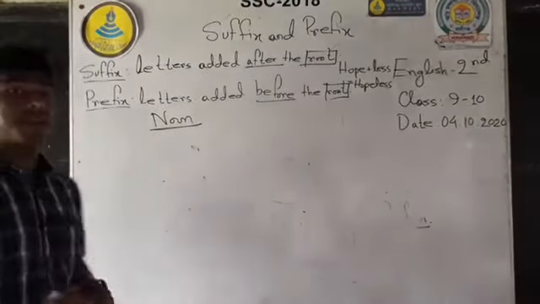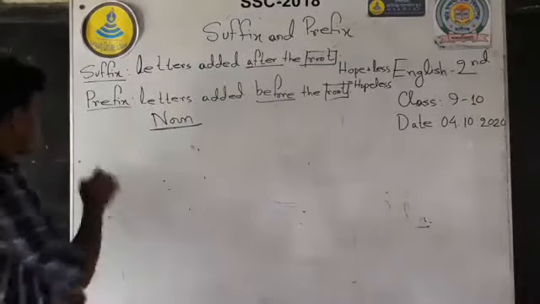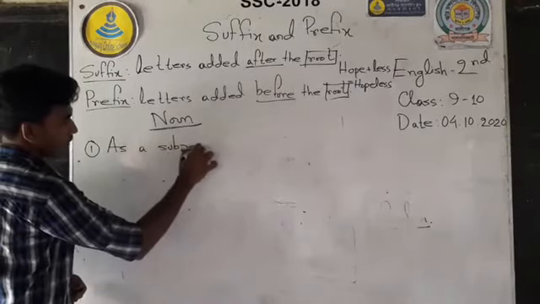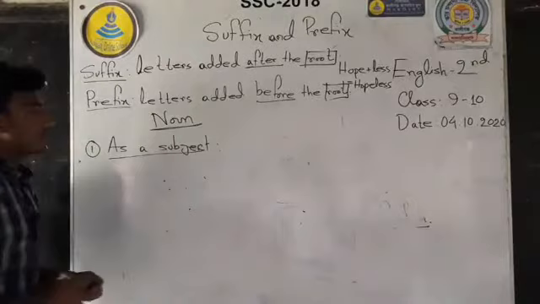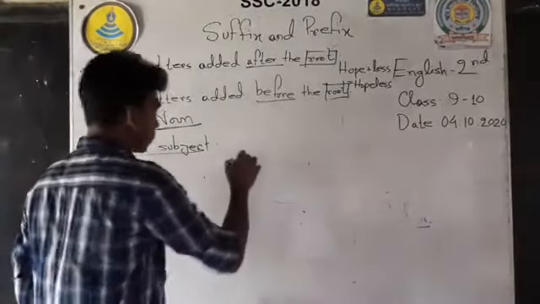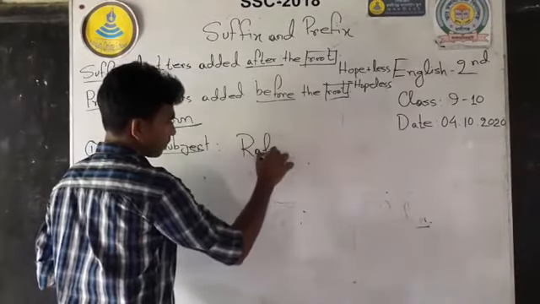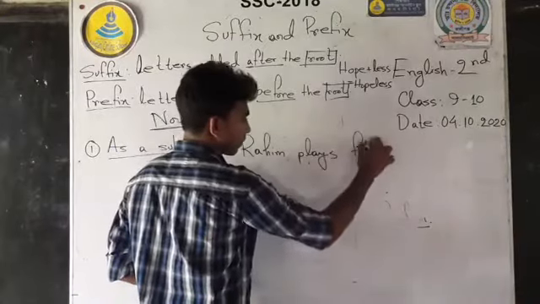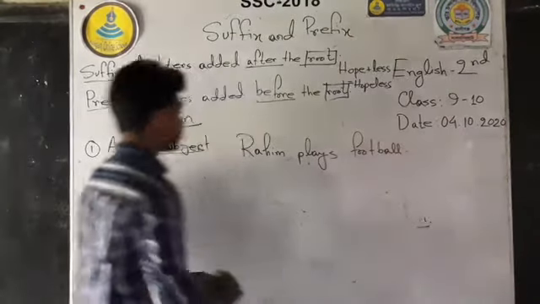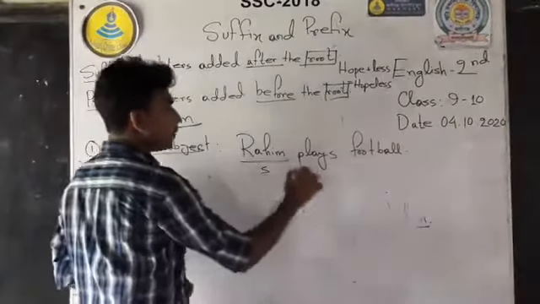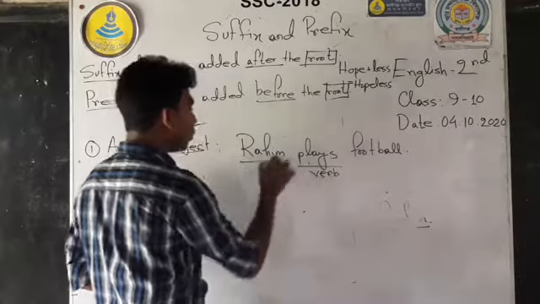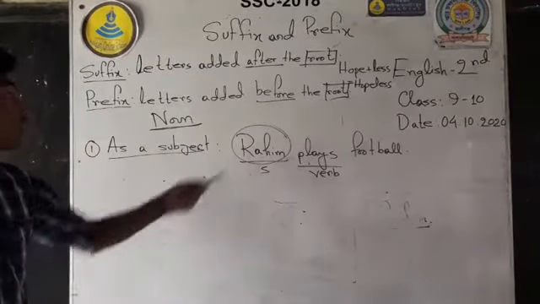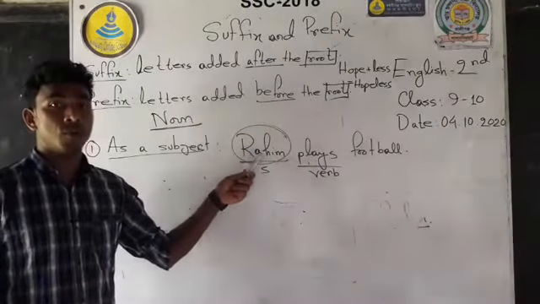Noun. In suffix and prefix, we can use noun as a subject. Here it's a subject and it's a verb. So we can learn that in the place of subject, we can use noun.